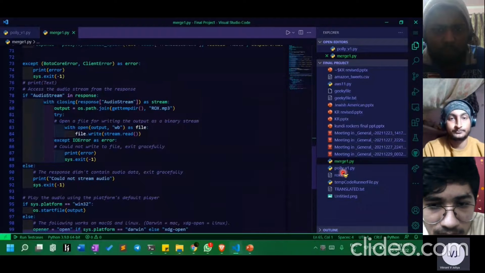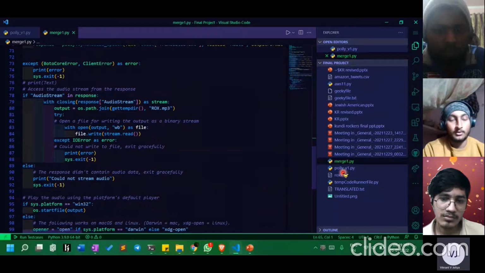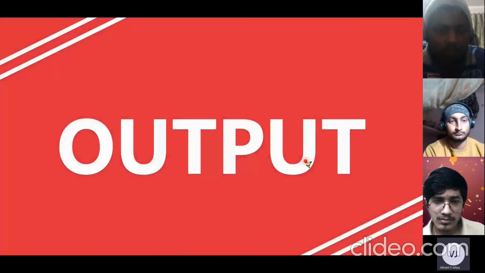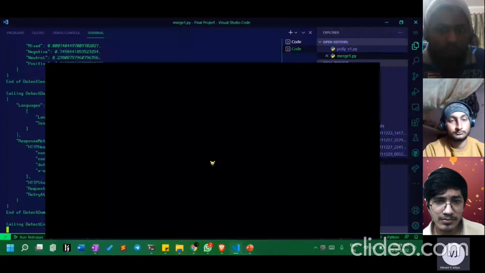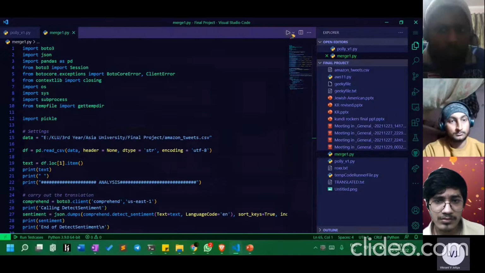I'm storing the audio stream in a temporary directory with the name rocks.mp3. After all this, this would be the output, so I will show you. This was all the code that we were discussing, so I will give it a shot.